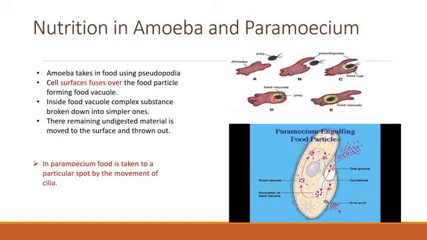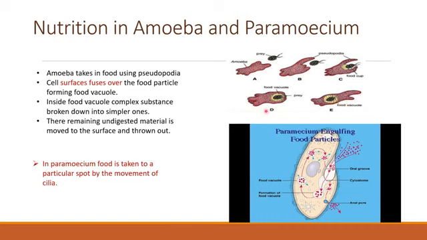You can see how this prey gets fused with the body. This prey has gone inside the body of amoeba. Then inside it will be digested by the enzymes which are present in vacuoles, and when it is digested it will be thrown out of the surface of amoeba.